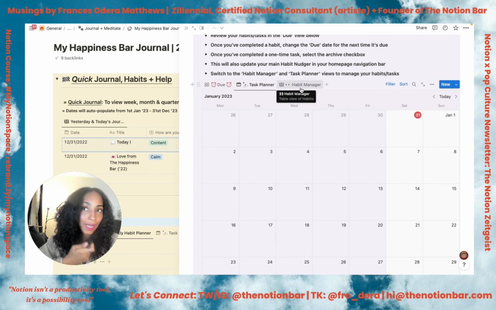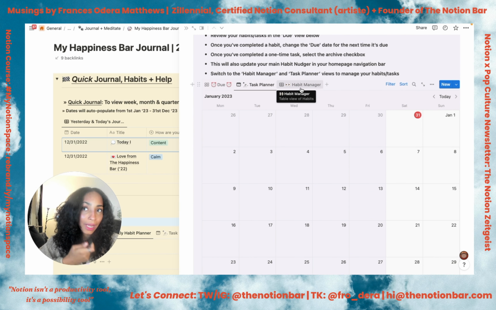And basically that's going to show up in your due section as a habit nudge, not a habit track. I personally find habit tracking a bit stressful. How I like to describe it is that I need to know that I need to journal today, not that I journaled last Tuesday, if that makes sense. I just find streaks and stuff like that really anxiety inducing, so that's why I introduced this system. And what I love about it is that I can basically say, okay, cool, moving it to tomorrow, and it will show up tomorrow instead of this whole streak thing. Anyways, habit nudging, it's going to change the future. You watch this space. I should probably copyright that or something.